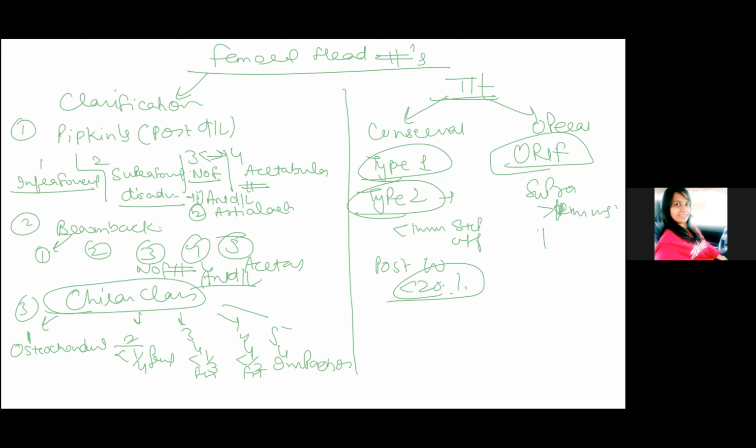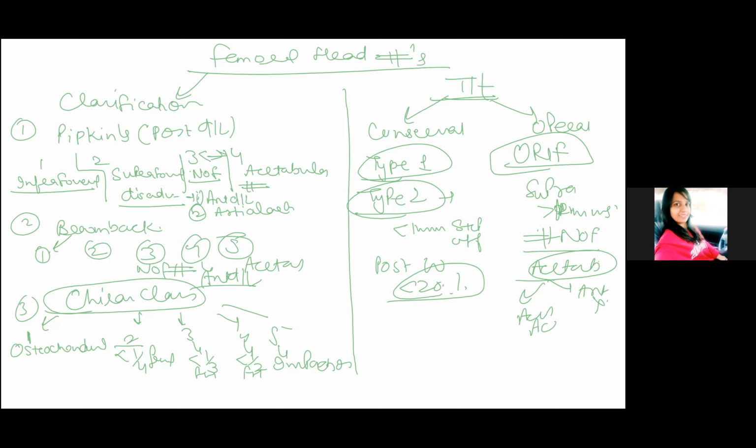And if fracture is associated with neck of femur, then you will do the ORIF. If acetabular fracture is associated, then you can do the anterior approach for head of femur, and treat the acetabular fracture according to the type of fracture in the acetabular fractures.